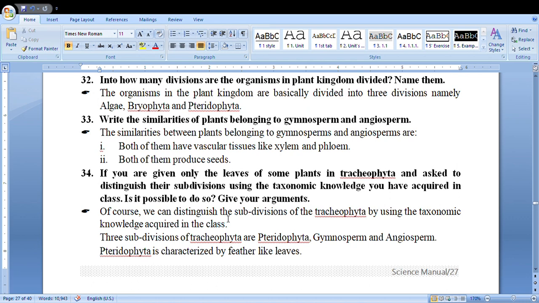Of course, we can distinguish subdivisions of Tracheophyta by using taxonomic knowledge acquired in the class. Three subdivisions of Tracheophyta: Pteridophyta, Gymnosperm and Angiosperm. Pteridophyta is characterized by feather-like leaves.